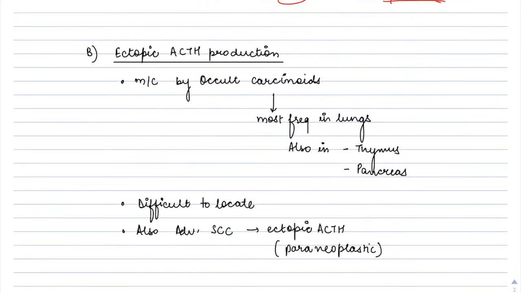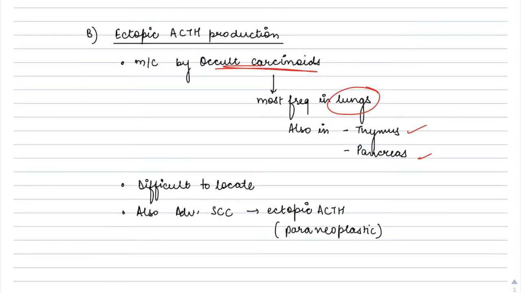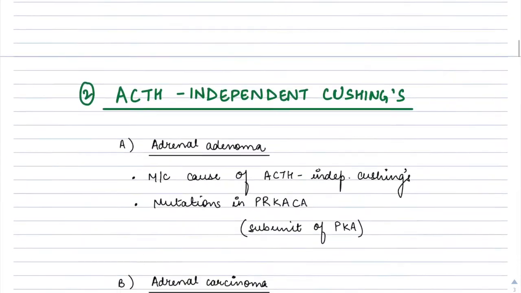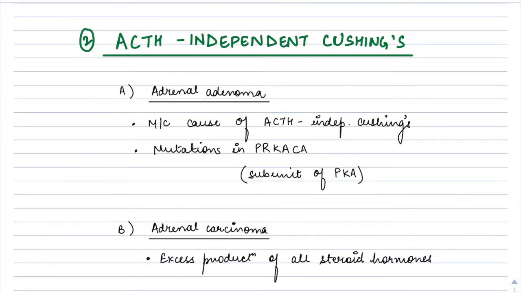So the ectopic ACTH production is predominantly caused by an occult carcinoid tumor, which is most frequently occurring in the lung, also occurs in thymus and pancreas, as I have already discussed. Okay. Now, because of their small size, these tumors are always difficult to locate, therefore they are usually occult. Sometimes they are also caused by advanced small cell carcinoma of the lung, which cause ectopic ACTH production as a paraneoplastic syndrome. Okay. So this was about the ACTH dependent Cushing's.